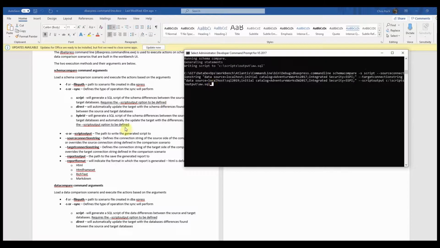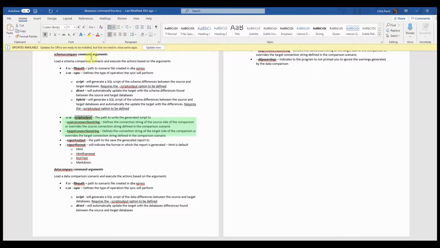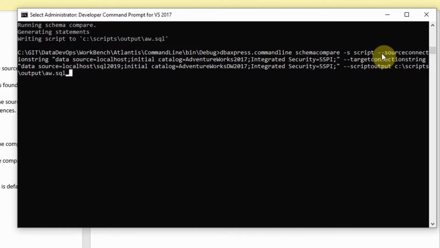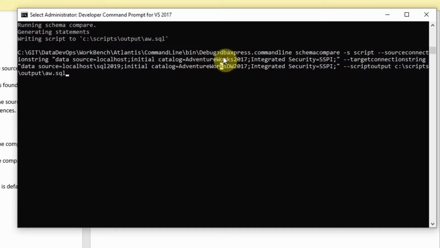If you don't want to use a scenario file, you can use source and target connection strings. And if you look at how we have this defined here, this is exactly what we're doing. Here's our source, we're using the AdventureWorks 2017 database, and then our target using the AdventureWorks DW. Now, obviously, I'm running this to show you how this will find a lot of differences and write out a script. Typically, you're not going to compare these two databases. Either way, that's the similarities between schema comparison and data comparison.